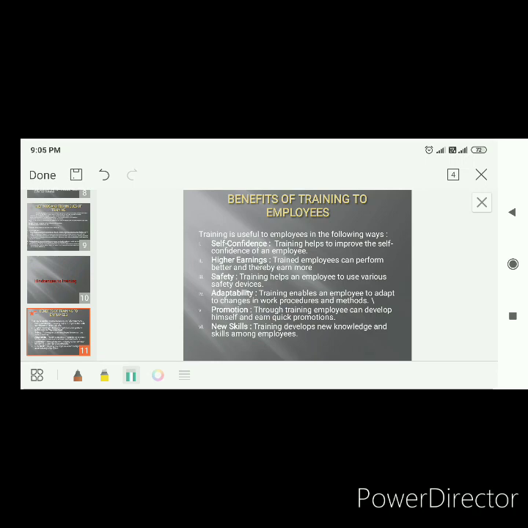Induction training is given once in a lifetime. Under that you write down, given once in a lifetime. You don't give induction training again and again to the same person, right? On-the-job training may be given several times.